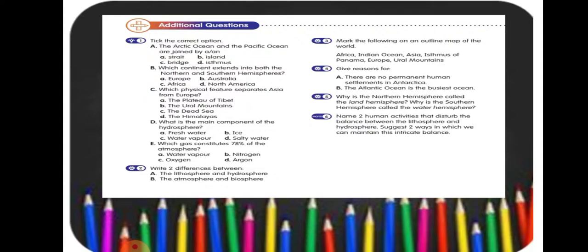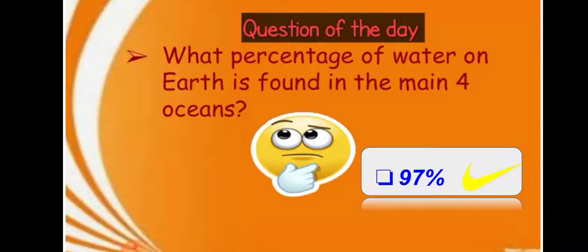I hope you have reviewed or edited your answers. Then again, one reminder, children: in question number 3 of the additional questions, you have to take an outline map of the world. Then paste it in your notebook, marking Africa, Indian Ocean, Asia, Isthmus of Panama, Europe, and Ural Mountains. Okay, let's discuss the questions of the day.